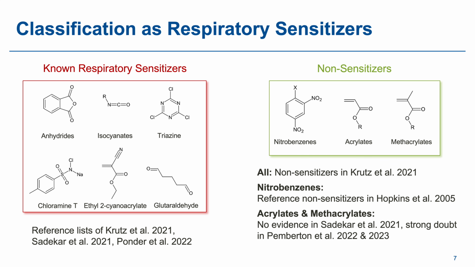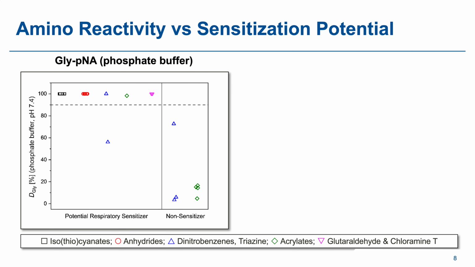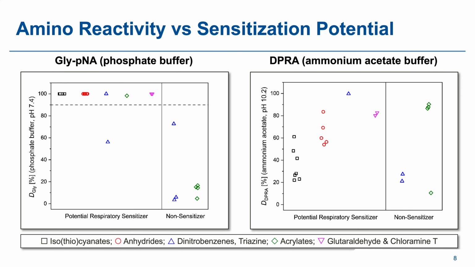Now to the key question. Does the new chemoassay actually work? The answer appears to be yes. The study tested a range of chemicals comprising a broad range of reaction types, both known or suspected respiratory sensitizers and non-sensitizers, taken from earlier reviews. Using the new chemoassay on the left, nearly all potential respiratory sensitizers showed high amino reactivity. Non-sensitizers consistently showed low reactivity. Importantly, this resulted in a clear separation between the two groups.